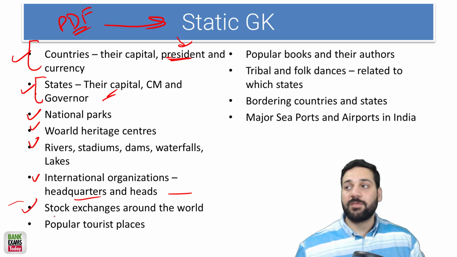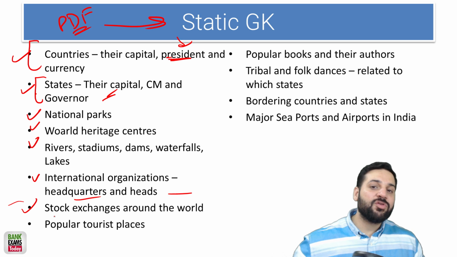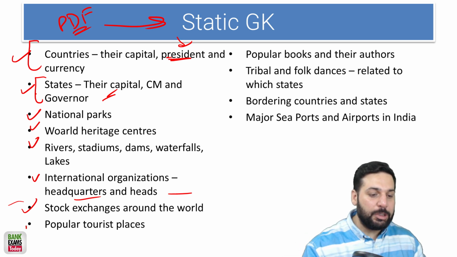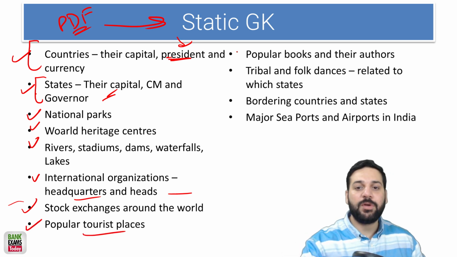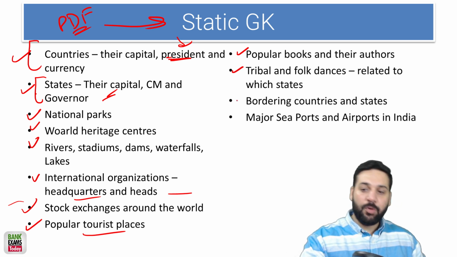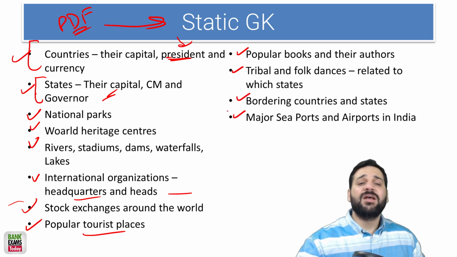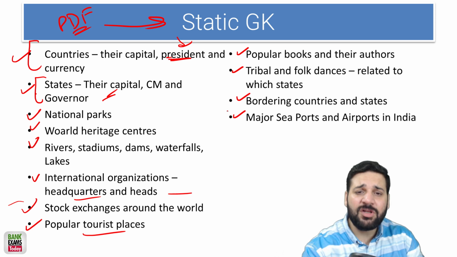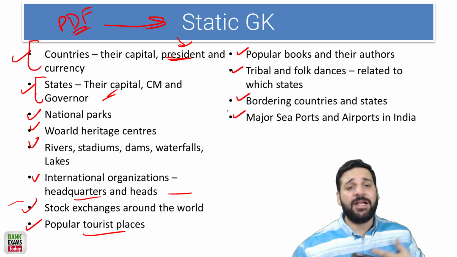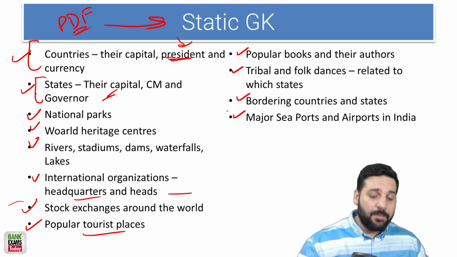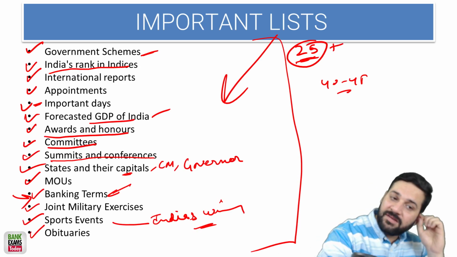Last year there was a question: Nasdaq belongs to which country? So that was a question. Popular tourist places are sort of important. Popular books, tribal folk dances, bordering countries and states, and seaports. See, there is no limit of static GK. There are n number of topics there. But these lists, there is a limit there, okay?